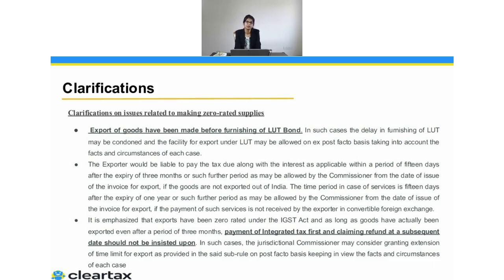Apart from that, because we understand about COVID-19 and we know that many people were not able to file the LUT within time, for the next year, which means for 2021, they need to file it before 1st April, because they have to do the exports and all. Here the government has said no problem. We understand you are all stuck at your home, you don't have proper internet connectivity, or maybe you don't have the proper system right now.